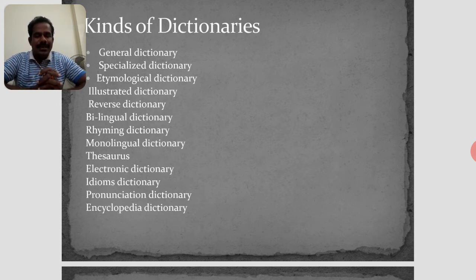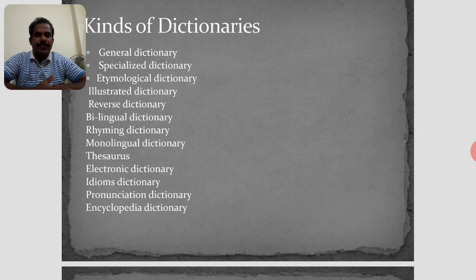Next, the illustrated dictionary. It contains descriptions as well as descriptive pictures. It is useful for visualizing structures, as we discussed. The famous illustrated dictionary is the Oxford Illustrated Primary English Dictionary. This is useful for primary students.